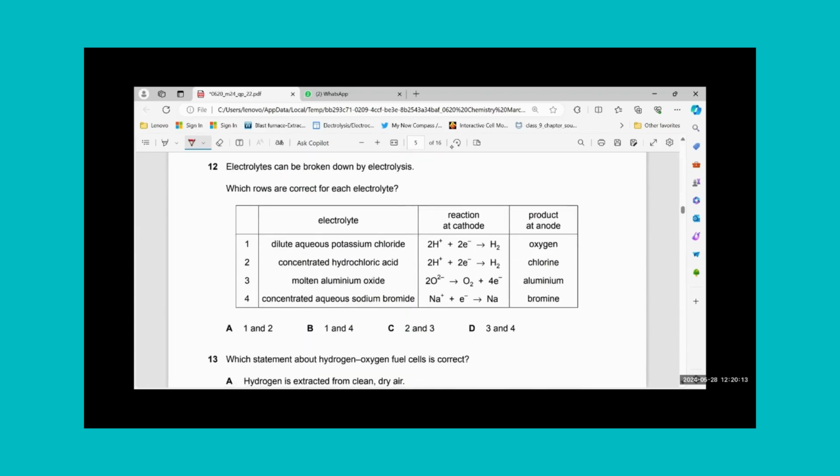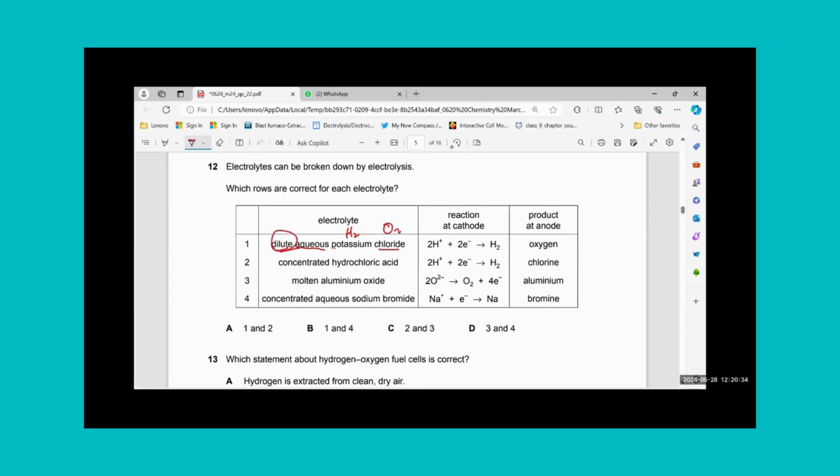Electrolytes can be broken down by electrolysis. Which rows are correct for each electrolyte? Okay, so dilute aqueous potassium chloride. Potassium will not go. Hydrogen will go at cathode. Chlorine will not go at anode because it's dilute; oxygen will go.